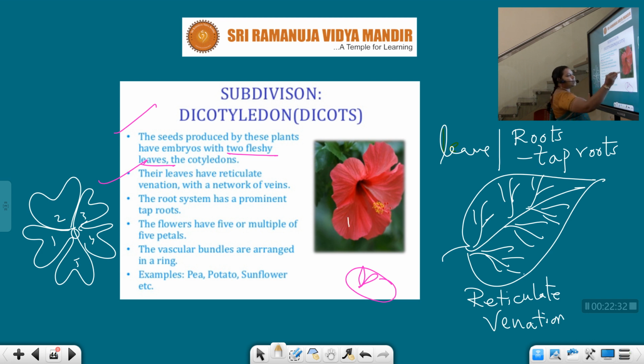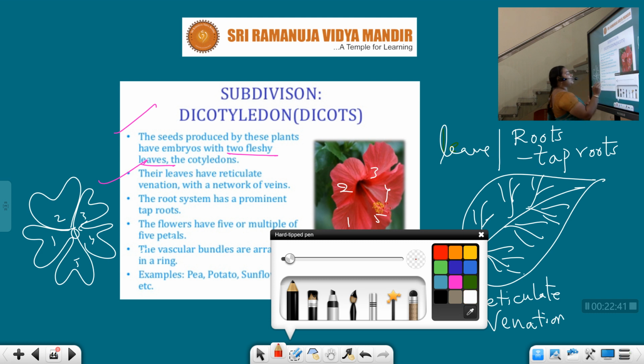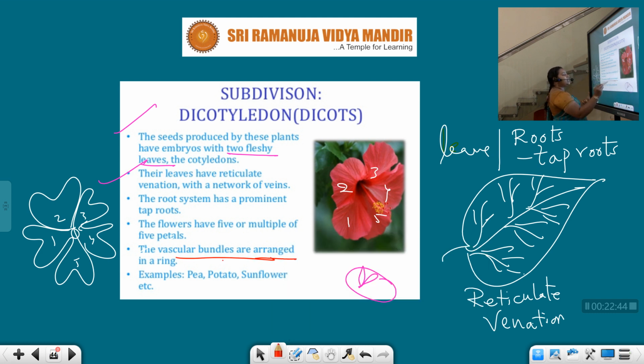And the vascular bundles are arranged in a ring. Very, very important point. Examples: pea, potato, sunflower, etc. are dicot plants. This is about the dicots, children.